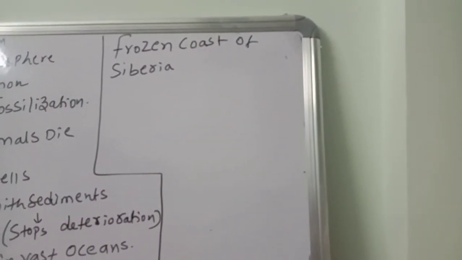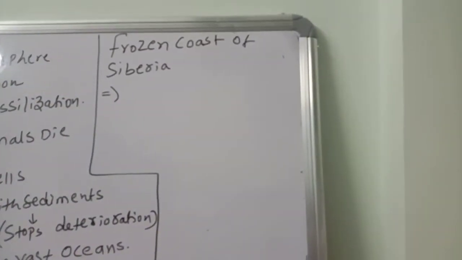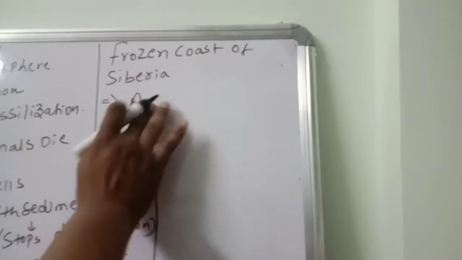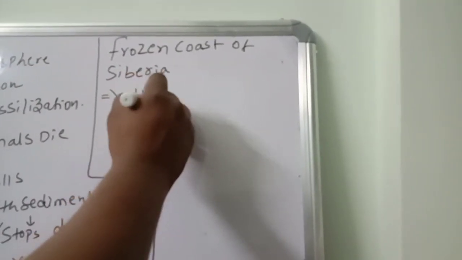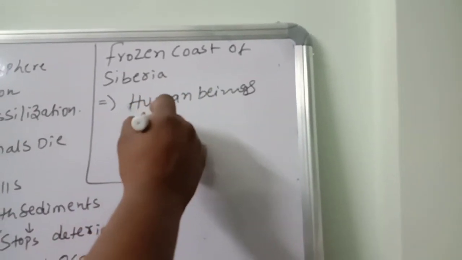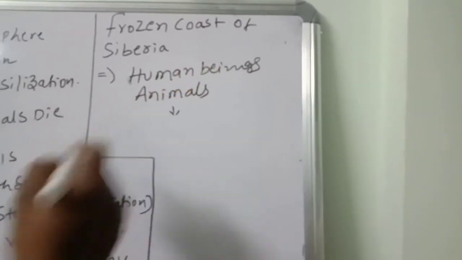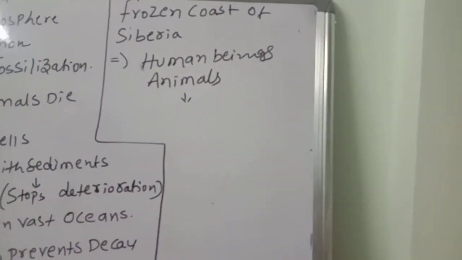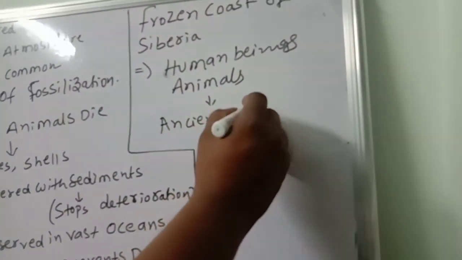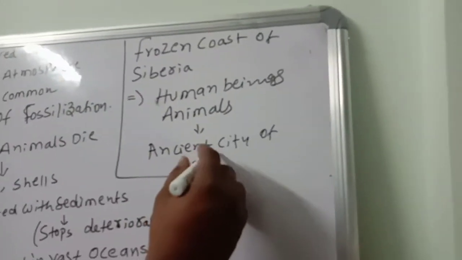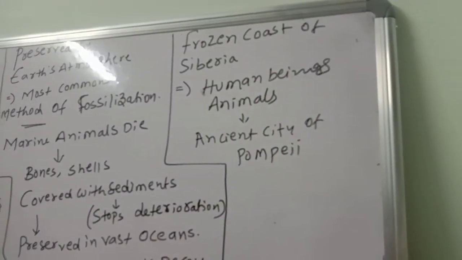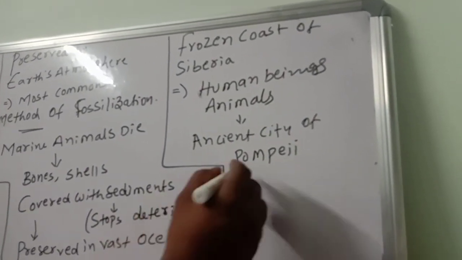Next one, several human beings and animals living in the ancient city. This point is also to remember. Human beings and animals lived in which city? The ancient city of Pompeii. This point you should remember.